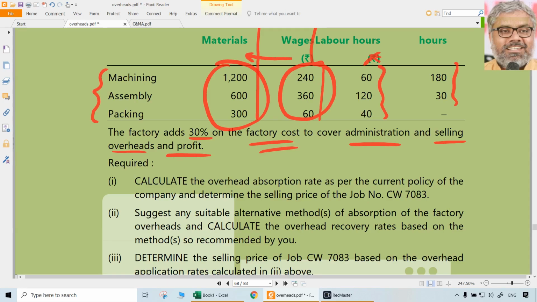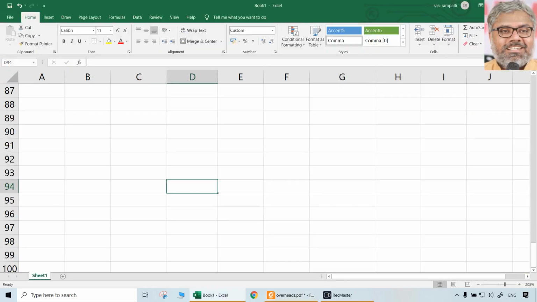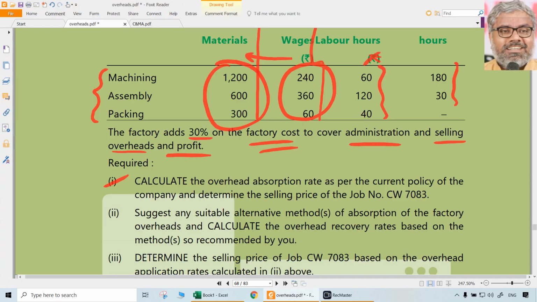Now, what is required is to calculate the overhead absorption rate as per the current policy of the company and determine the selling price of job number CW7083. That is the first thing. Then we will see other questions one after the other. Once again, presentation in the examination has to be definitely better than what I am showing here, because we are only showing the calculations here. Presentation includes descriptions.